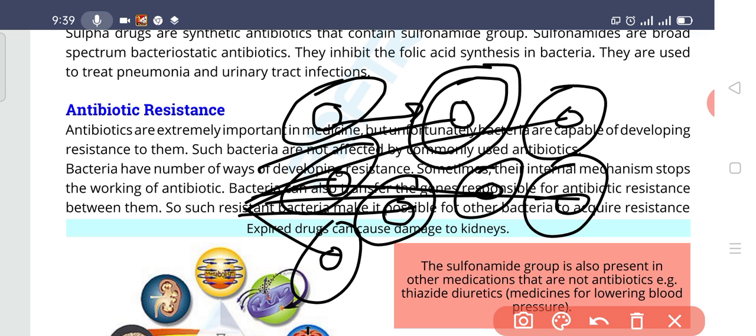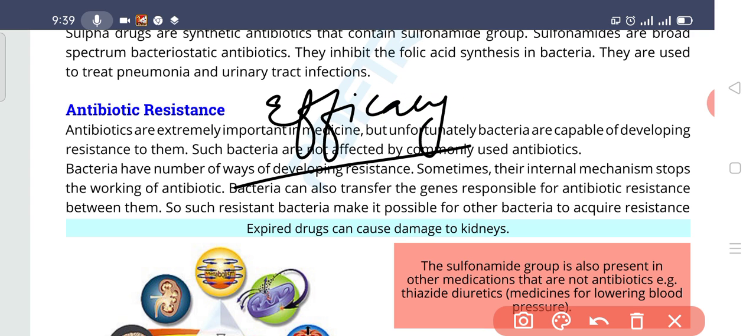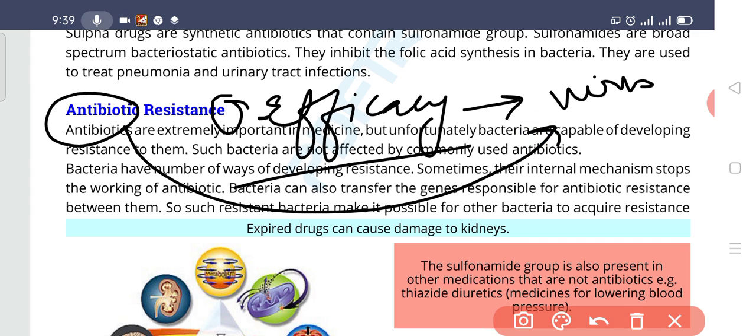The second reason for antibiotic resistance is efficacy. Sometimes it happens that a patient is taking an antibiotic which has zero efficacy against the virus. It means this antibiotic is not going to work, 0% efficacy against the virus. It is not going to kill the virus, but still we are giving this antibiotic, so it also results in resistance. Resistance in the bacteria is creating a serious problem,